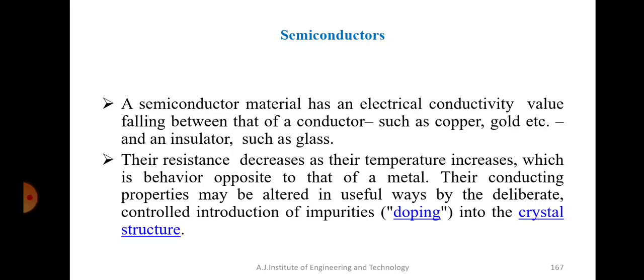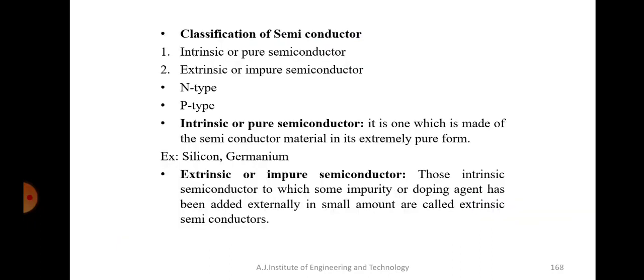So you know that the most common semiconductors that we use are silicon and germanium, right? We can create different properties by adding some impurities into that, which we call doping. Based on that, there will be different types of semiconductors. The first category is called intrinsic semiconductors, and the second one, where we add impurities, is called extrinsic semiconductors. Under extrinsic semiconductors, you again have two types: N-type semiconductor and P-type semiconductor, right?